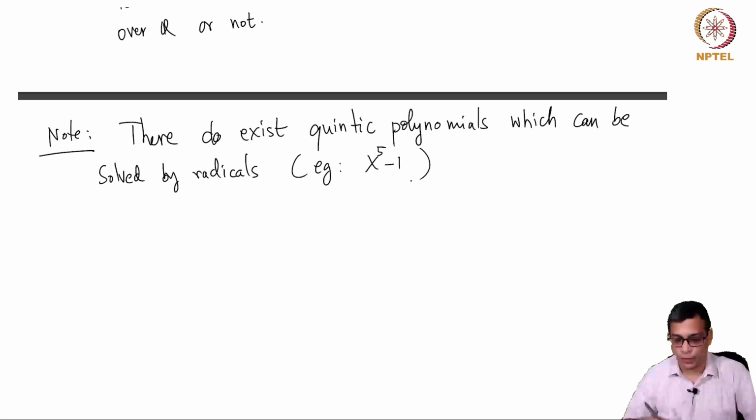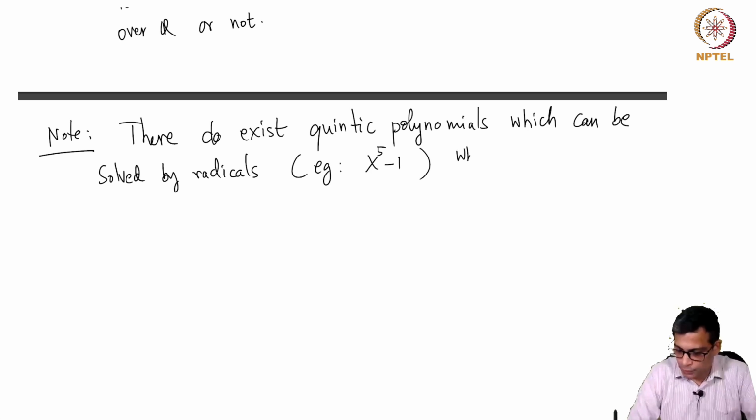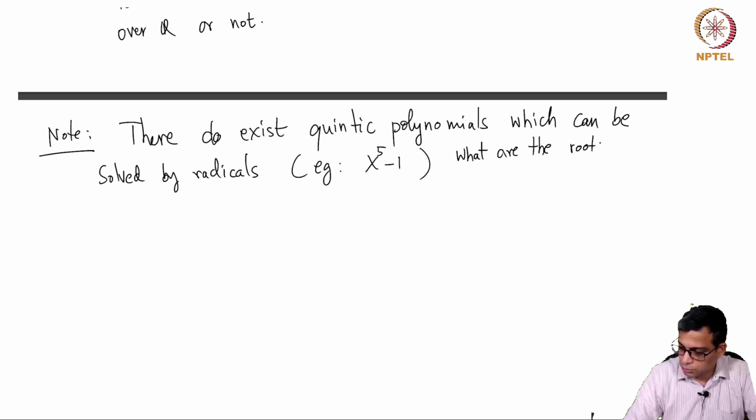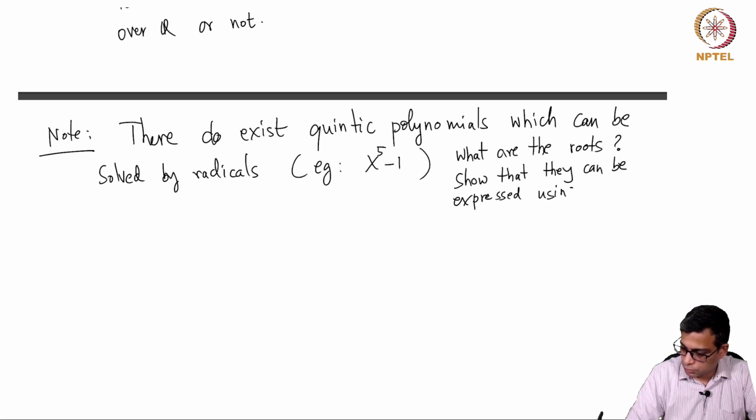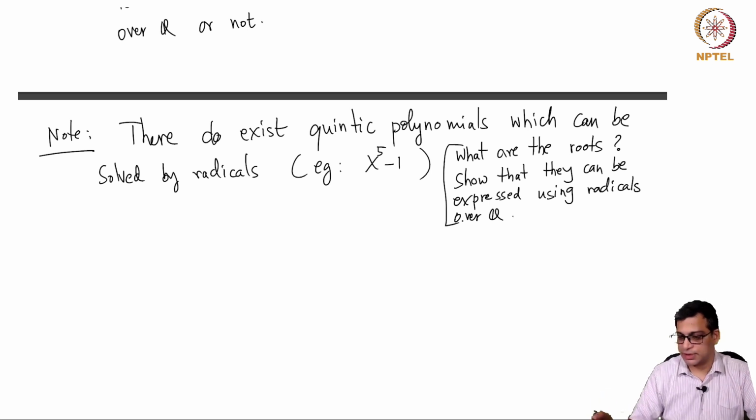So these are fifth roots of unity, and this is a good exercise for you to write down what the roots are and show that they can be expressed using radicals over Q. Okay, this is an exercise for you.